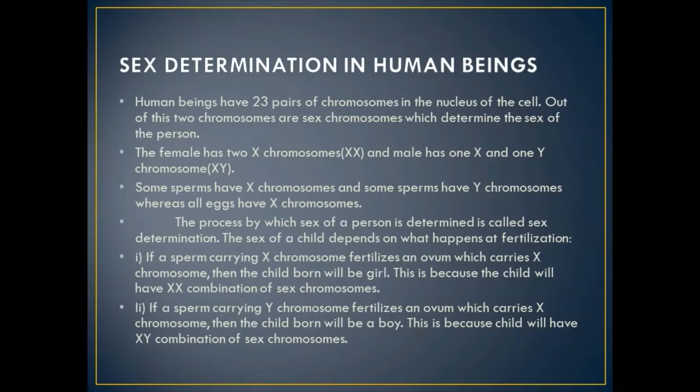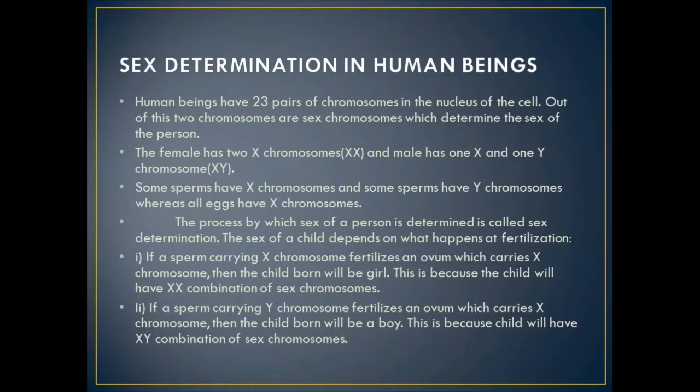The third part of this heredity chapter is sex determination in human beings. In human beings, we have already known that there are 46 chromosomes. The 44 chromosomes are autosomes and one pair is the sex chromosomes. So human beings in total have 23 pairs of chromosomes in the nucleus of the cell. 22 pairs of autosomes are similar in males and females, but one pair is different, and that is called the sex chromosomes.